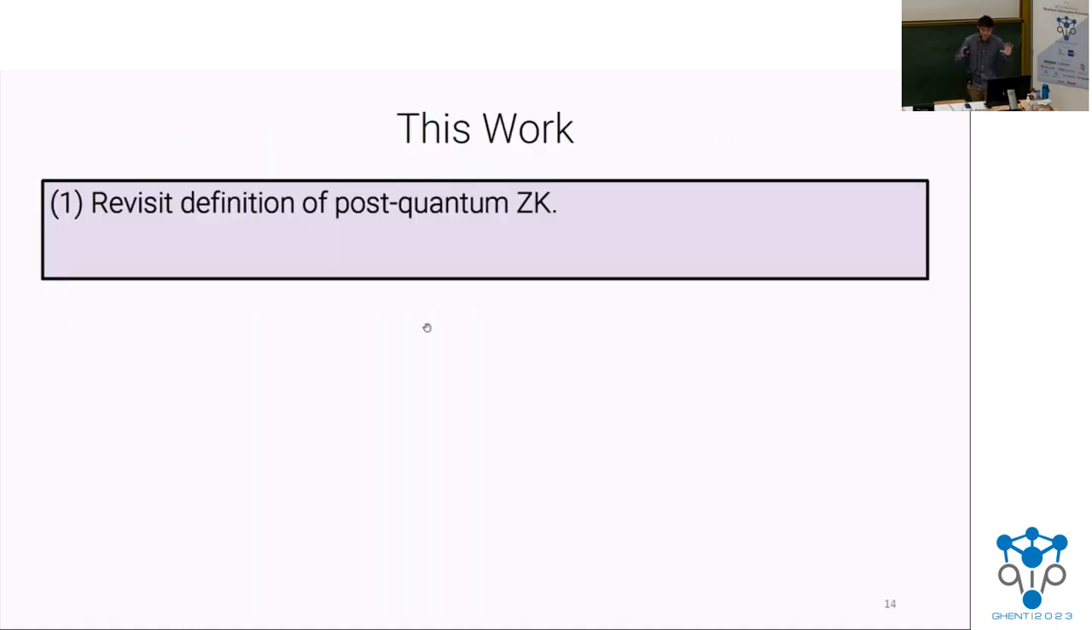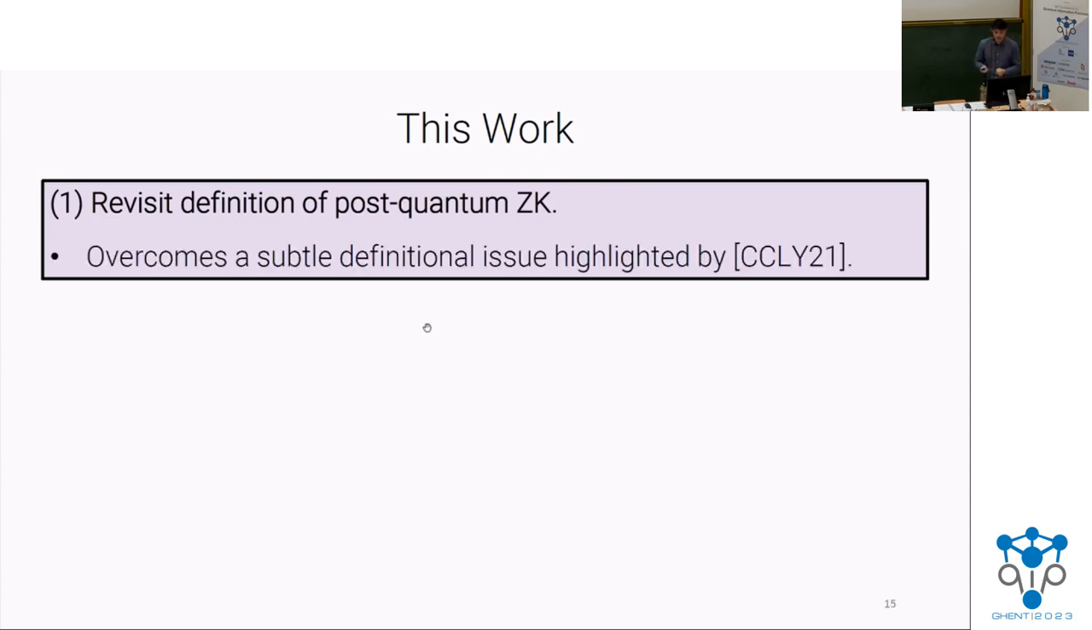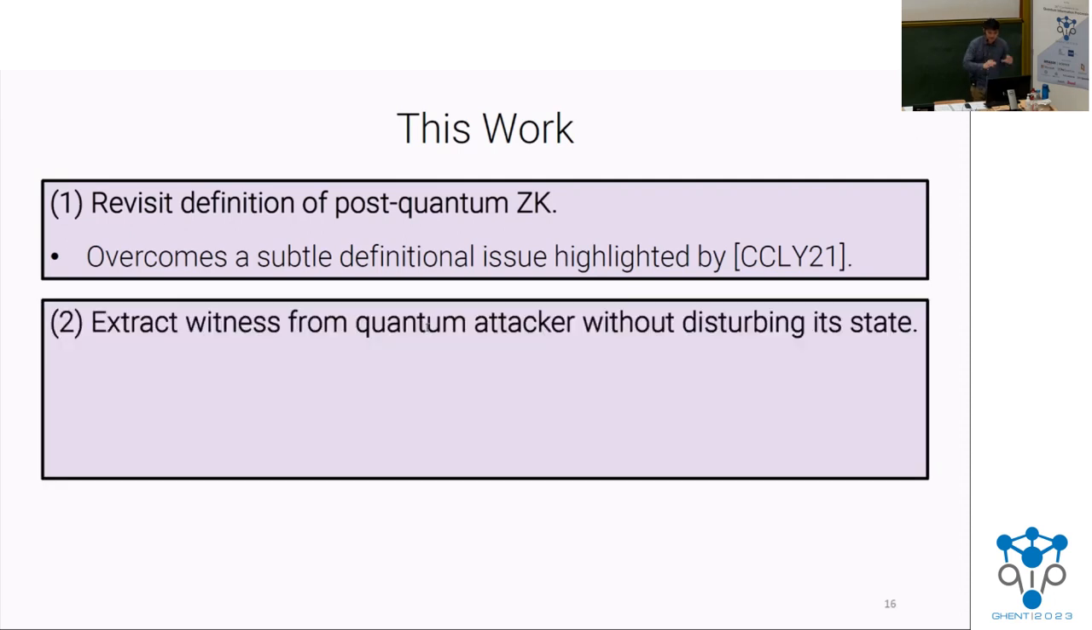So in this work, our contributions are mainly in two parts. First, the contributions on the definition side, where we revisit the definition of post-quantum zero knowledge, and along the way, overcome a subtle definitional issue highlighted in a recent work of CCLY. And the second half is on the reduction side, showing how to achieve these definitions, showing that the protocols from the previous slide actually are zero knowledge under our definition of post-quantum ZK.